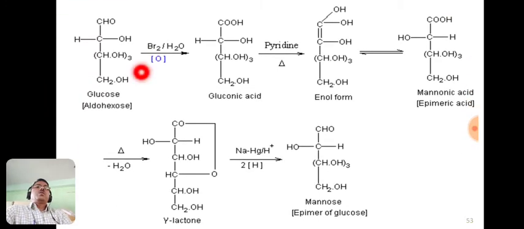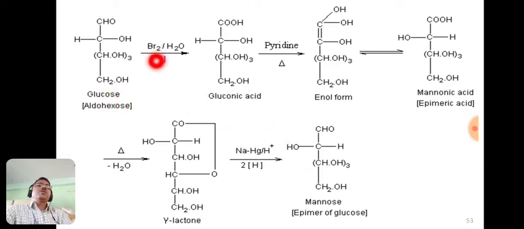So the first step is the oxidation of this glucose. This is the structure of glucose. In this glucose structure, this hydroxyl group lies to the right hand side, and in the product mannose, this hydroxyl group is to the left hand side. Only this is the change. Now see the number of steps involved in the conversion of this glucose into mannose.